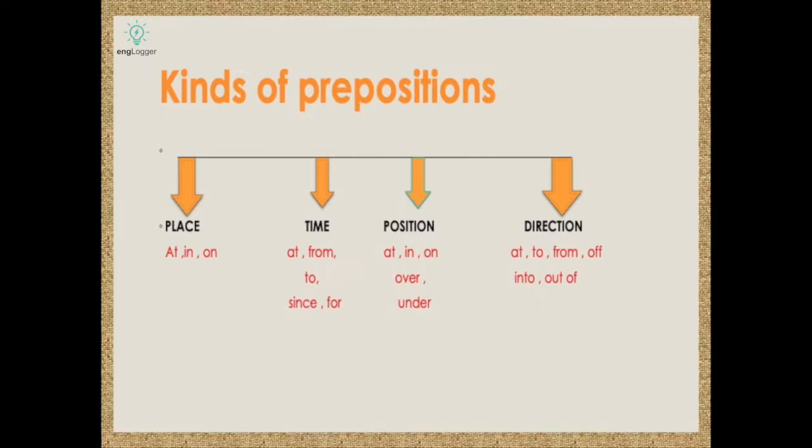Prepositions of position tell you the correct position of a particular thing, like the pen is lying on the table, under the table, over, at, in, on. And next we have prepositions of directions like towards, onwards, onto, through, along, across, over, and many more.